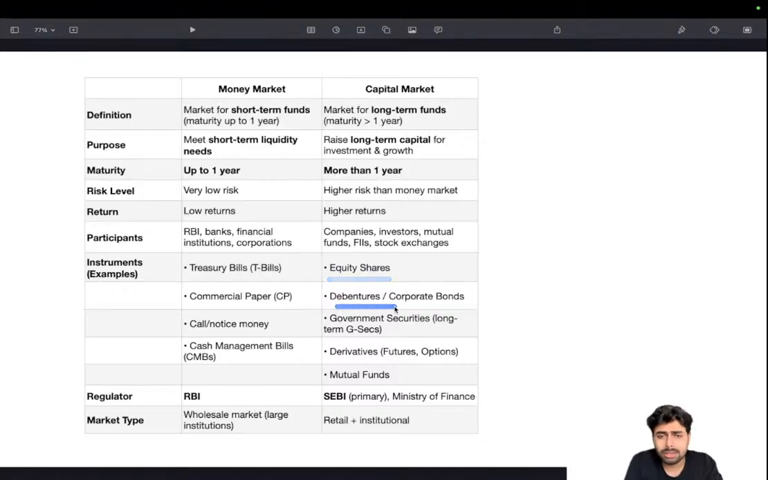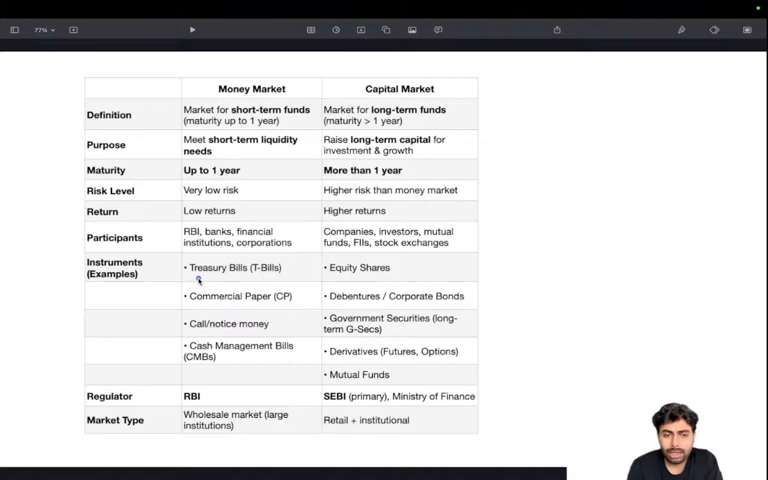Then there are debentures. Debentures are unsecured loans, unsecured bonds. Then government securities, derivatives, futures and options, mutual funds, they are all part of this capital market. So basically the general financial instruments or all sorts of debt and equity derivatives belong to the capital market. And be clear about things that belong to the money market and assume rest of the things to be belonging to capital market. I think that's an easier way to study.